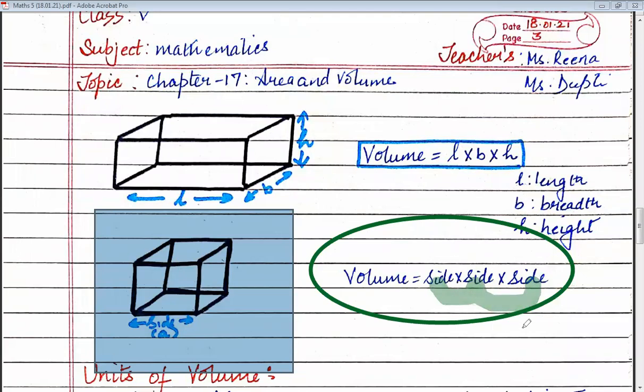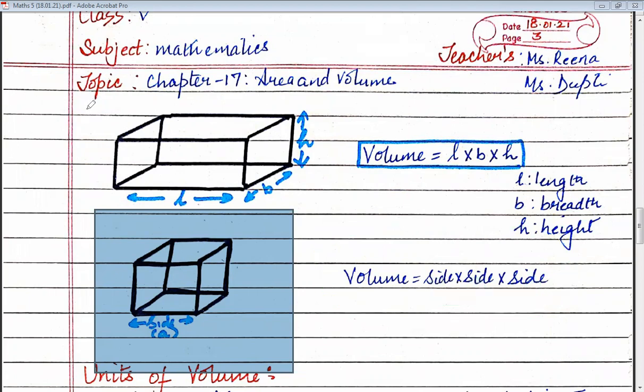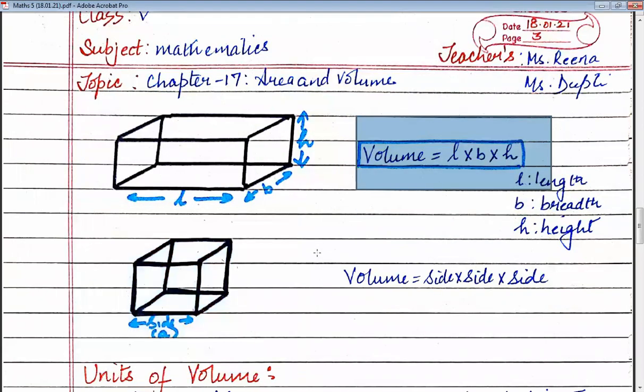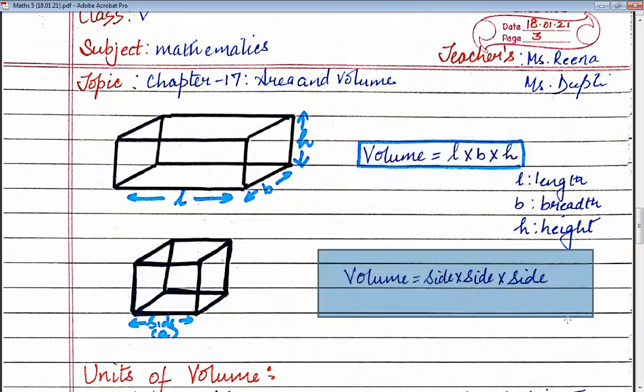Means you have to multiply all these three sides. Okay, so this is your formula. Now let us repeat one more time. Now, children, the volume of a cuboid is length into breadth into height. Okay, and the volume of a cube is side multiply side multiply side. Now, children, let us discuss their units.